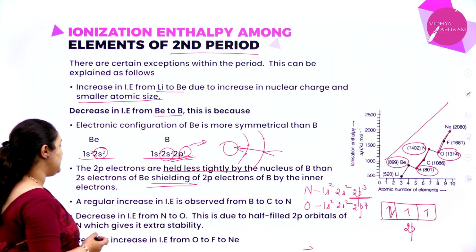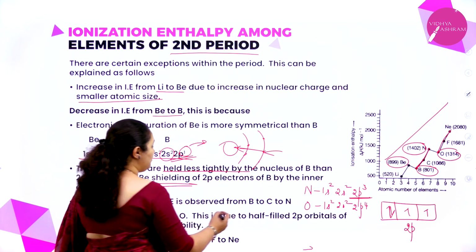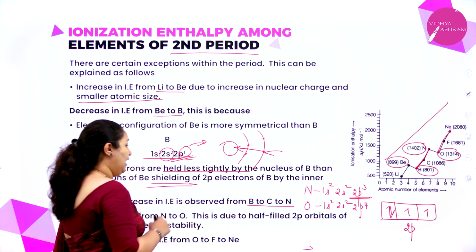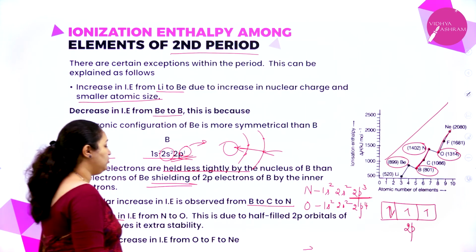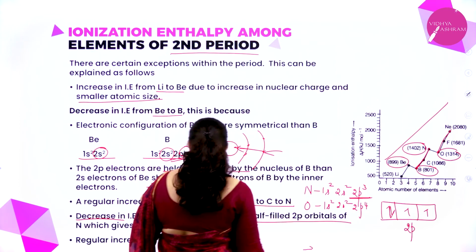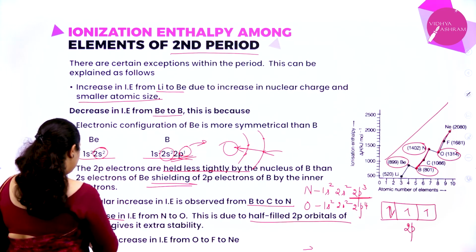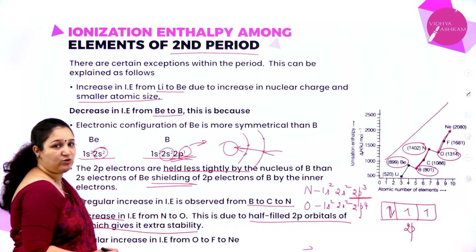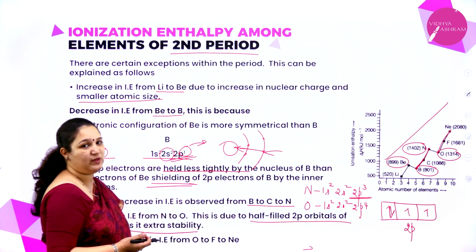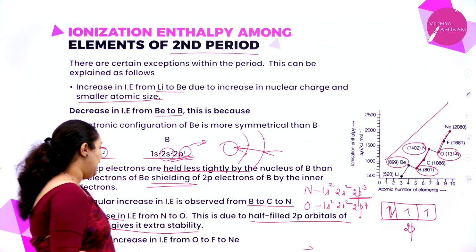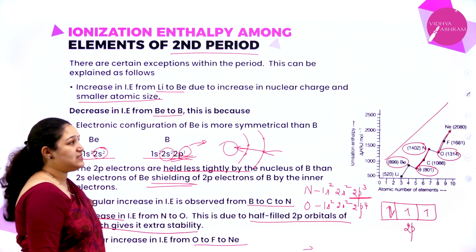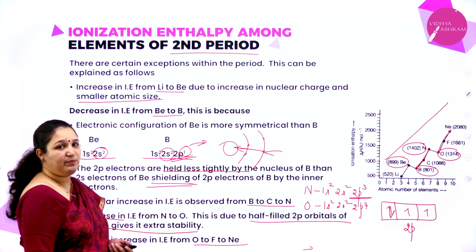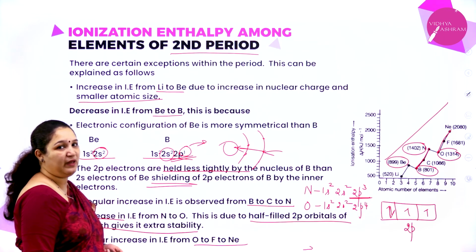Next, again you can see from boron, carbon to nitrogen it is increasing. From nitrogen to oxygen there is a decrease. Why? Due to the half-filled 2p orbitals of nitrogen, which give the extra stability for nitrogen. It becomes difficult for us to remove the electron from nitrogen. After that it is regularly increasing. So this is about the ionization enthalpy among the second period.